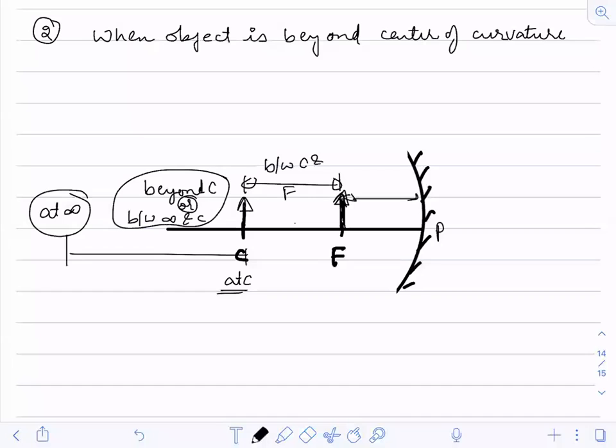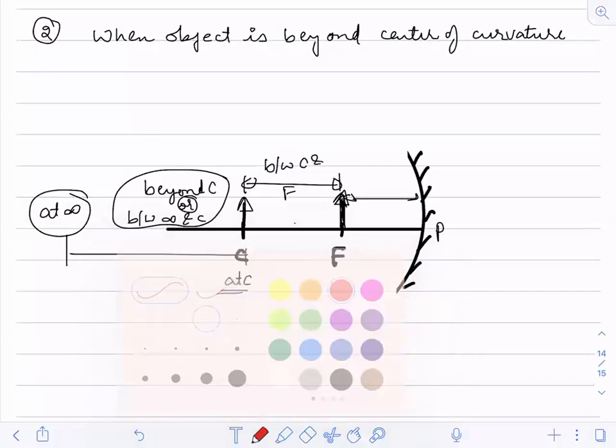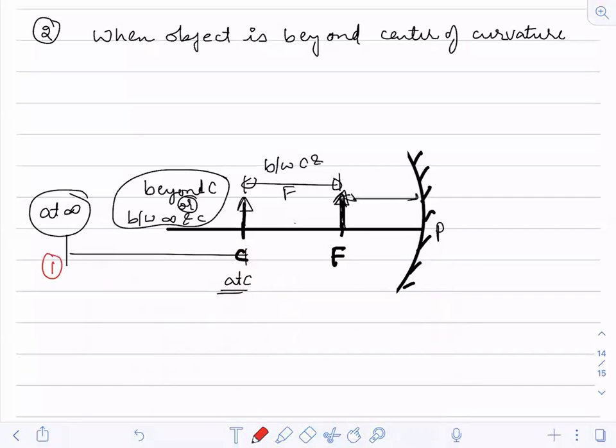So that's why we have a total of 6 cases. One case when you place it at infinity. Second case between infinity and C. Third case at C. Fourth case between C and F. Fifth case at F. Sixth case between F and P. Now, if you keep it at the pole, you will not get an image.